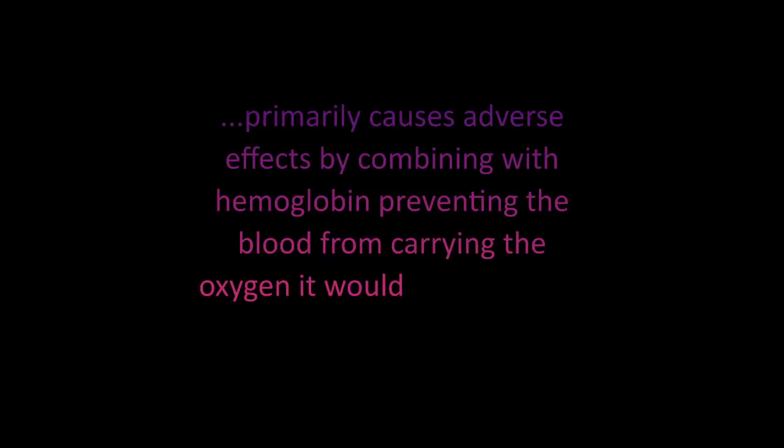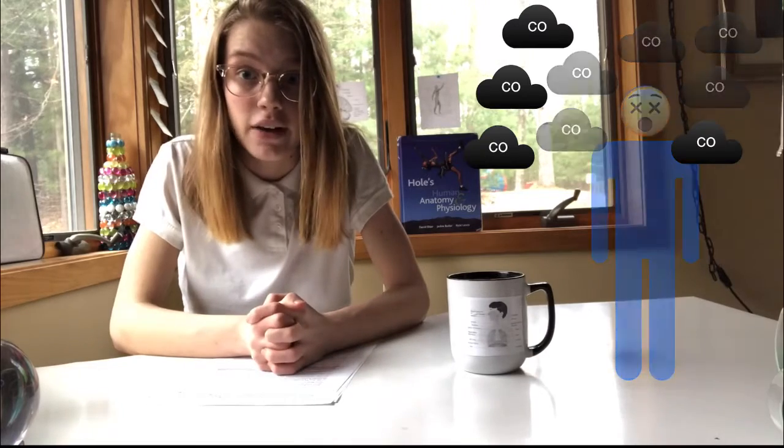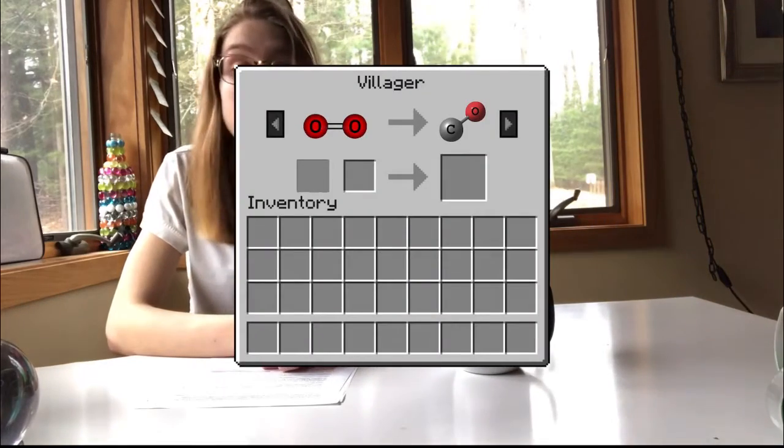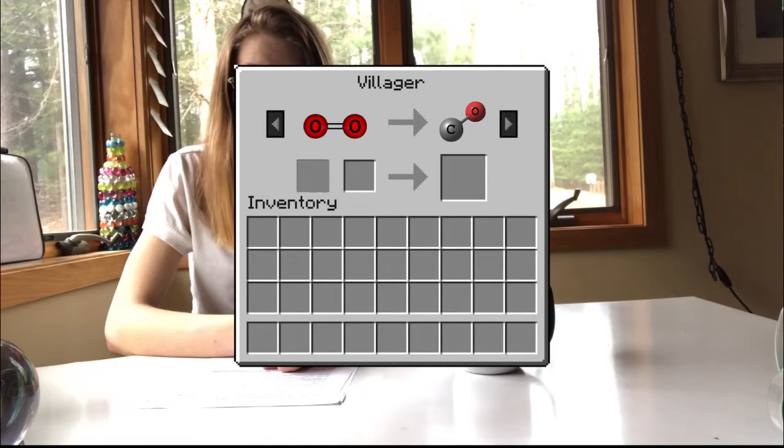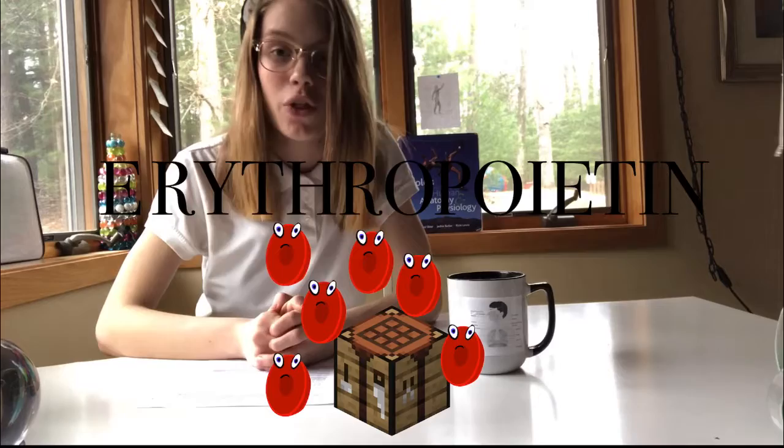Well, carbon monoxide primarily causes adverse effects by combining with hemoglobin, preventing the blood from carrying the oxygen it would need to carry to the rest of the body. Whether the body is able to defend against it or not depends on the rate at which carbon monoxide enters. If there was a super high concentration, carbon monoxide would kill that person in no less than 5 minutes. And since all the oxygen in your body is being replaced by carbon monoxide, the hormone erythropoietin, a hormone in the kidneys that helps with the production of red blood cells, will begin to make faulty red blood cells, spreading the poison all the more faster.